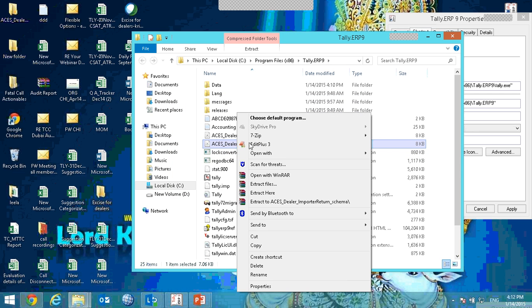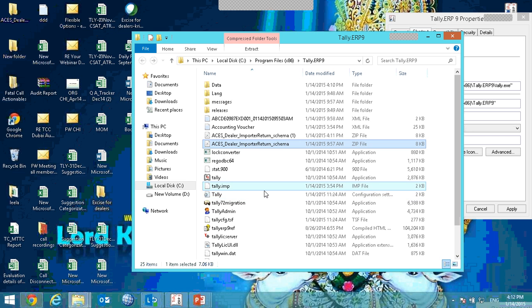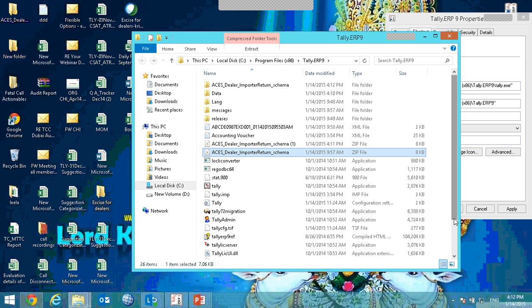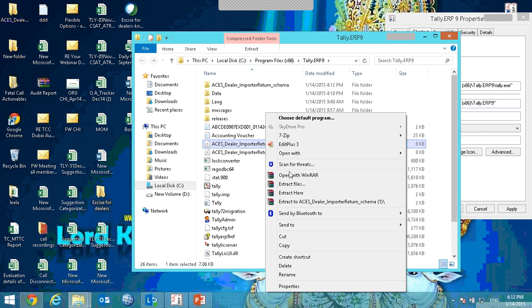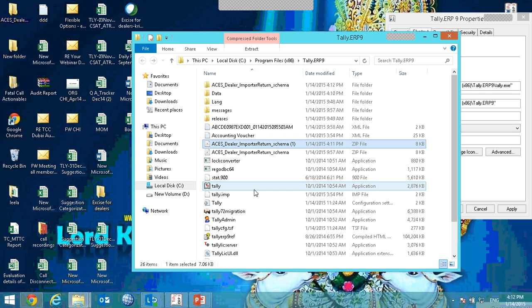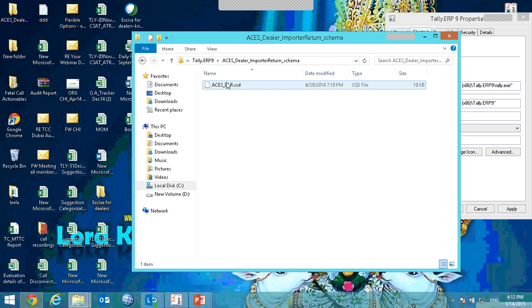I am extracting this file. Once after extracting, one XSD file will be created. Extract here. Okay, in this, the XSD file will be there.